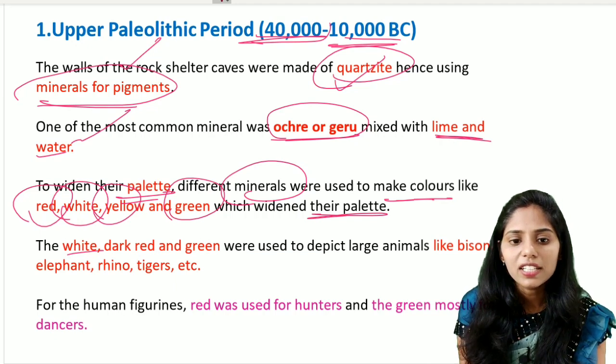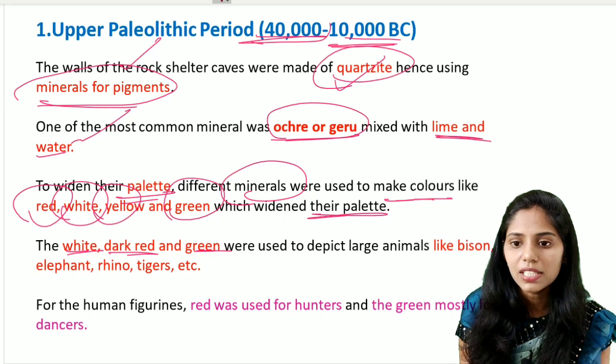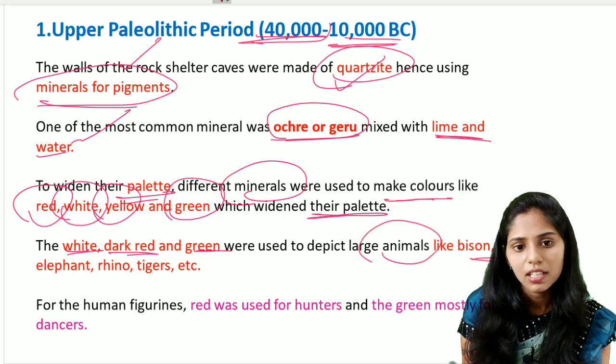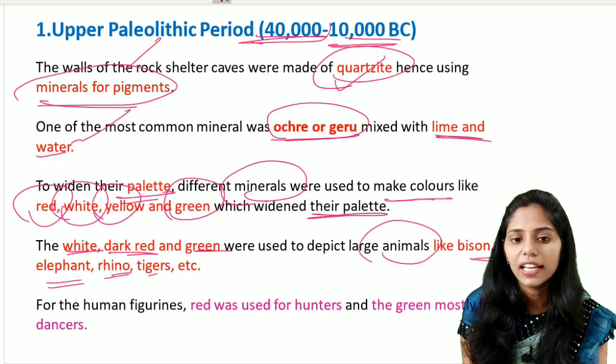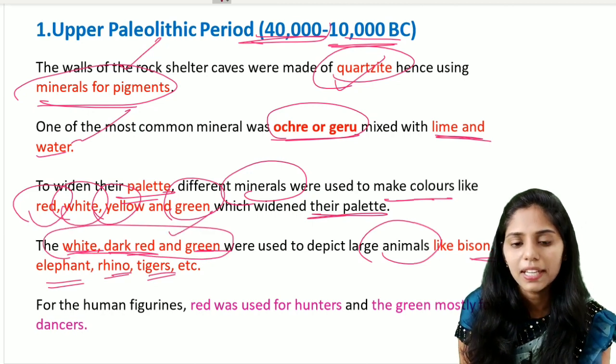And if you see, the white, the dark red and the green are mostly used to depict the large animals. They include bisons, elephants, rhinos and tigers. So these are the commonly used colors during the Upper Paleolithic period.